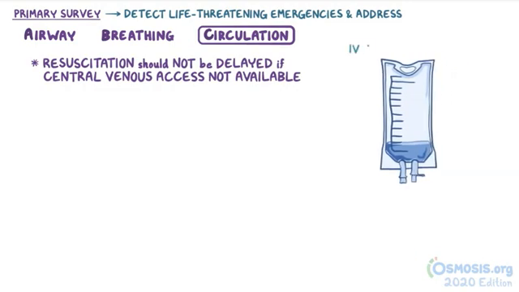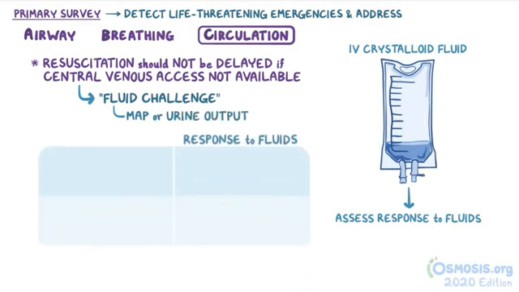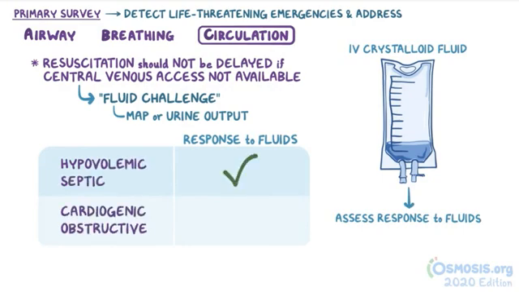A small bolus of IV crystalloid fluid might be given initially as a fluid challenge, which assesses the person's response to fluids. Parameters like the mean arterial blood pressure or the urine output might be used to assess responsiveness. For example, hypovolemic and septic shock usually respond well to fluids, whereas cardiogenic and obstructive shock do not.